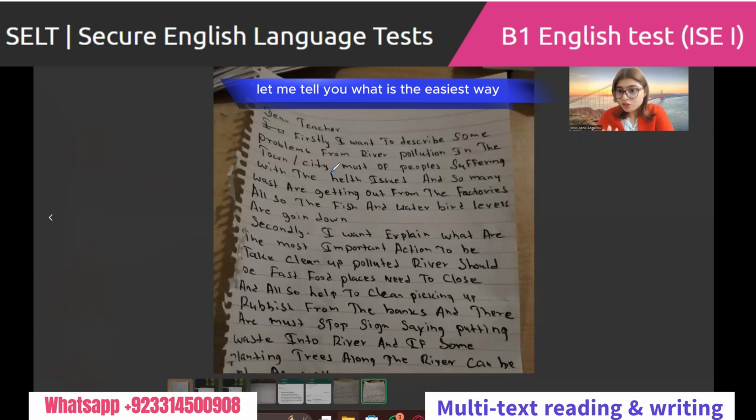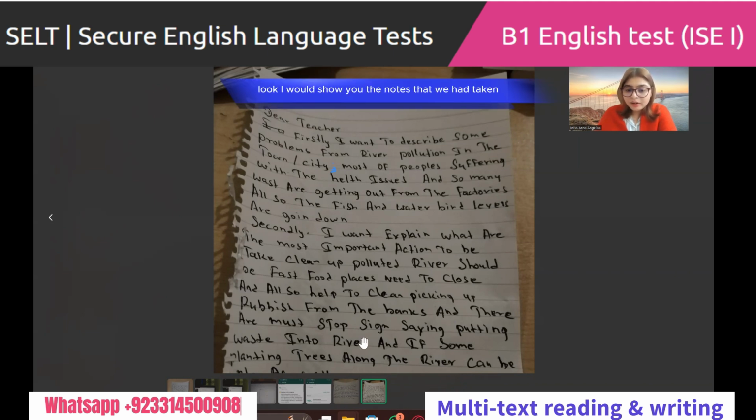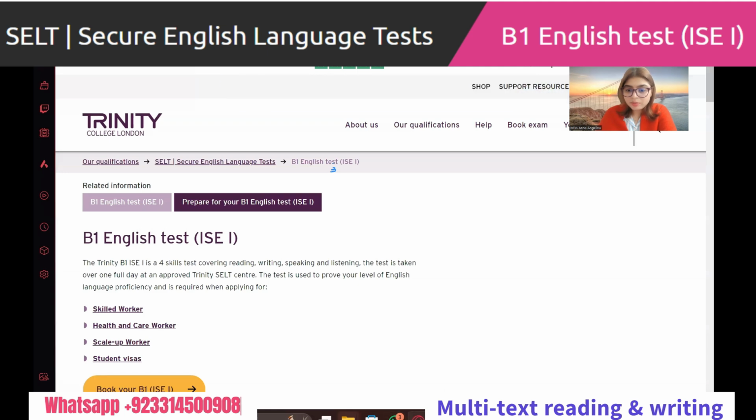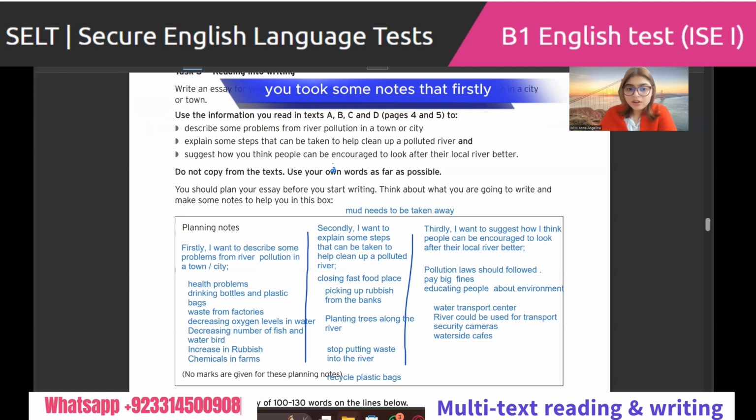Let me tell you the easiest way. This is for you because this is not right. Your spelling is also messed up. Look, I will show you the notes that we had taken somewhere here. We took some notes that, firstly, I want to describe some problems from river pollution in the town or city.